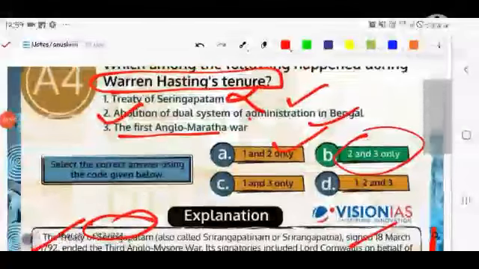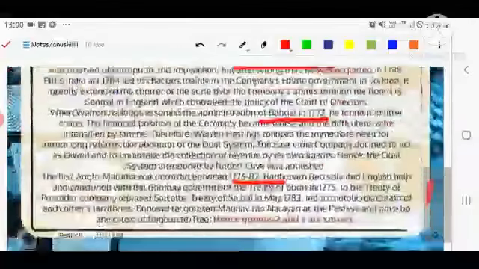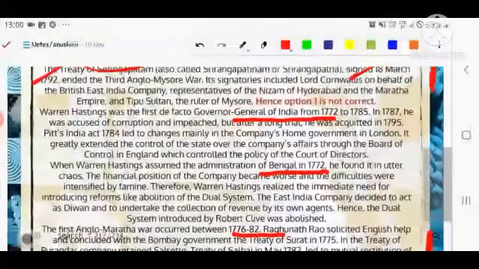Okay, the second option that is given here, the abolition of the dual system, occurred in 1774. I already told about it. If we are talking about the First Anglo-Maratha War, that occurred in 1776, at the time period of Warren Hastings.